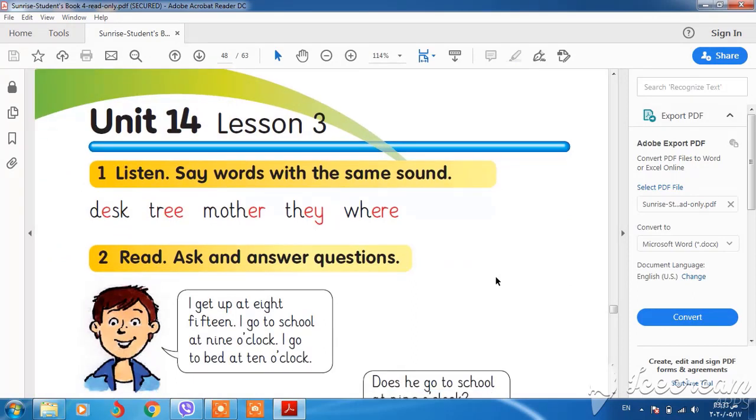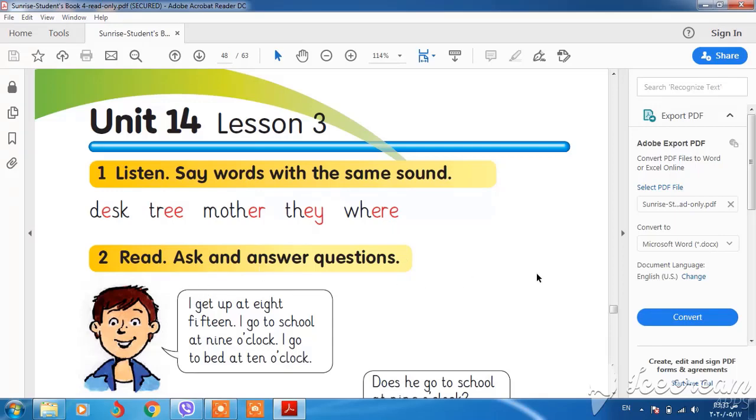Also, we have Unit 14, Lesson 3. Also, we have some words. You can say words or one word with the same sound. Okay, we have desk, like desk, we have pen. If we have e: desk, pen, or bed. Tree, like what? Free or green. Mother, like brother or father. They, gray. Okay, they, gray. Where, there. Where, there. Okay.